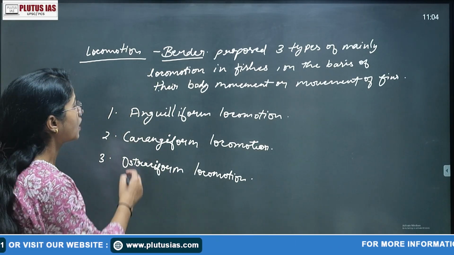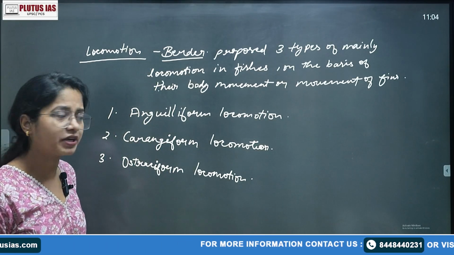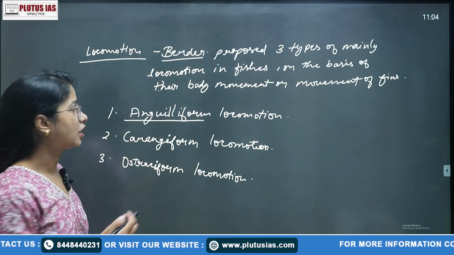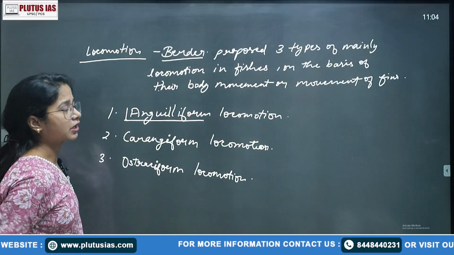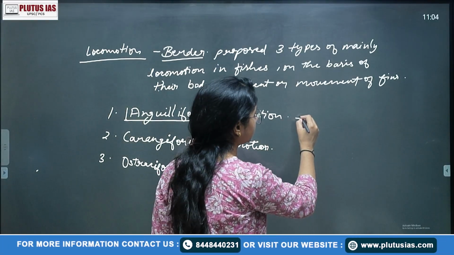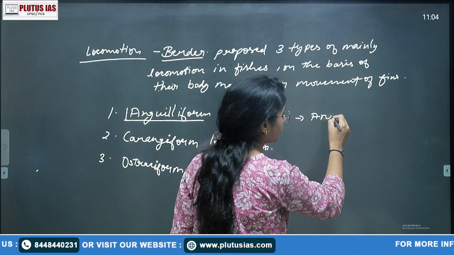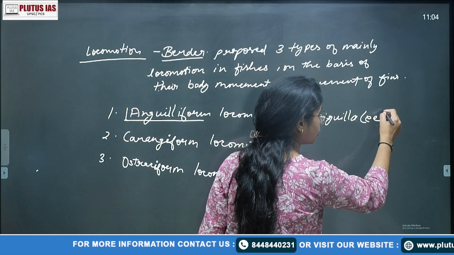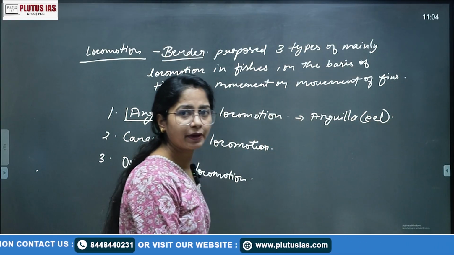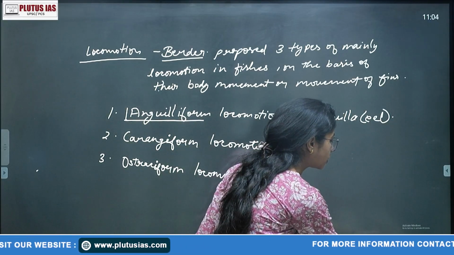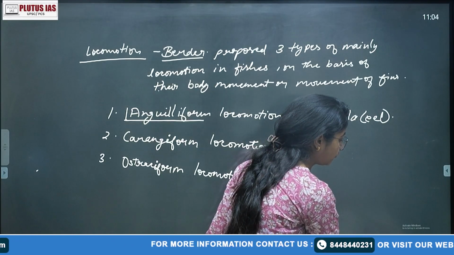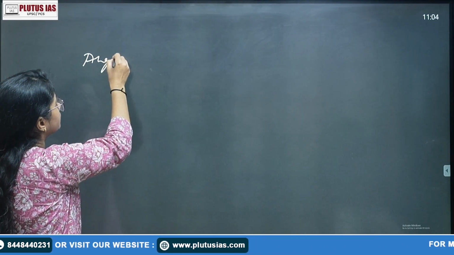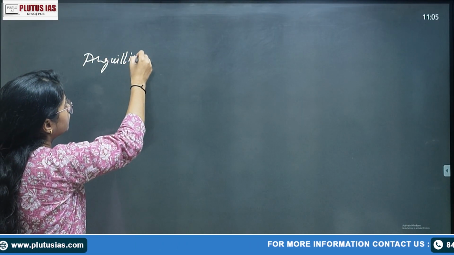What is anguilliform? As we have talked about many times, whenever we see any word, we simply decipher it. What does this word indicate? Don't you think it indicates angular, or better say eel? So the example is also eel. What kind of motion does anguilliform show? Okay, so for anguilliform motion, we'll write about what anguilliform is.